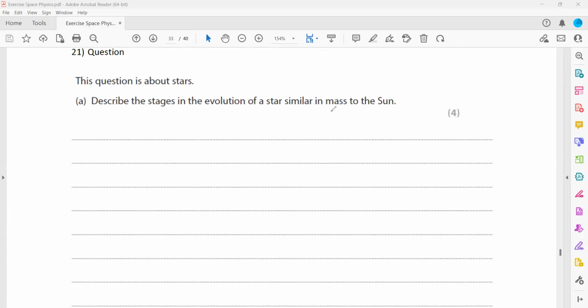So whenever they refer to a star similar to the mass of the Sun, what does it mean? Low mass star or high mass star? Low mass star, because low mass stars have the same as or similar to the mass of the Sun. And for a low mass star, the stellar evolution, like how they evolve. First, a star will form a protostar, that is their formation. Then a protostar will turn into a main sequence star, then main sequence star to red giant, then red giant to white dwarf, and white dwarf to black dwarf.